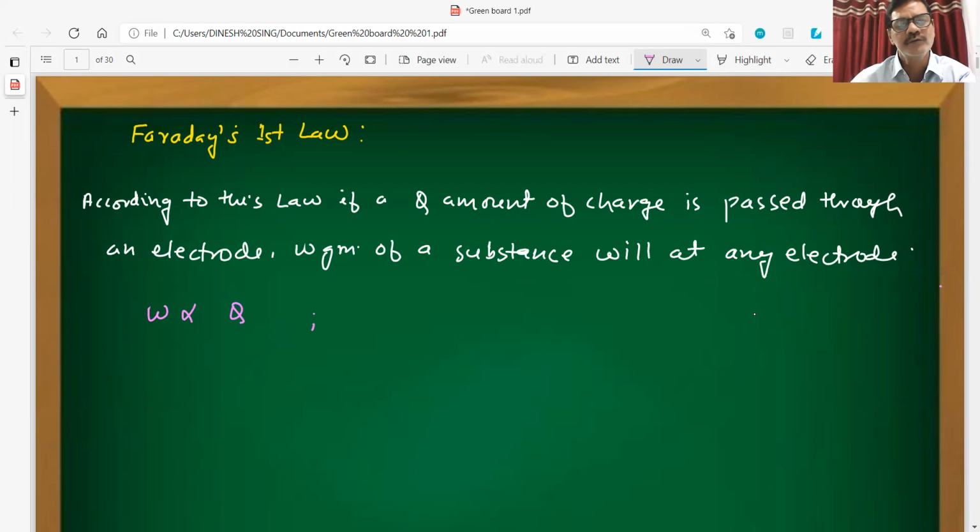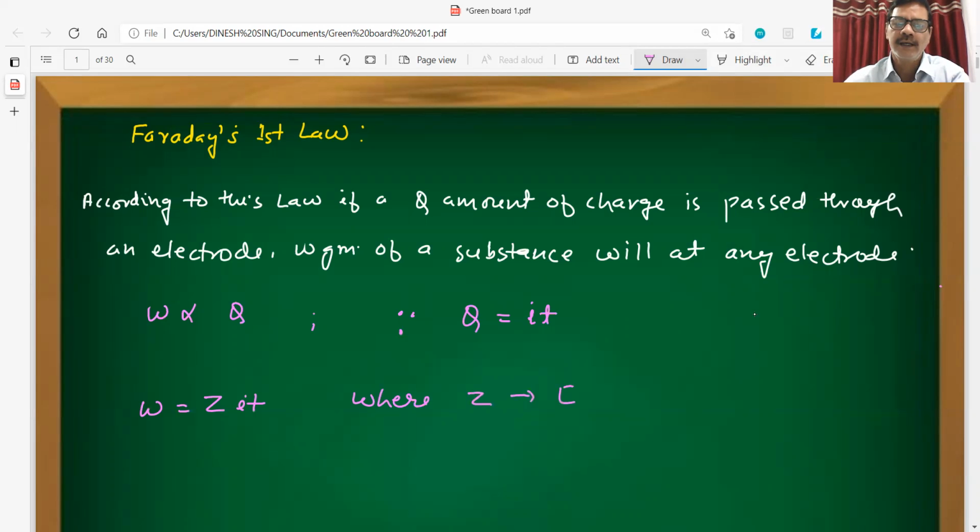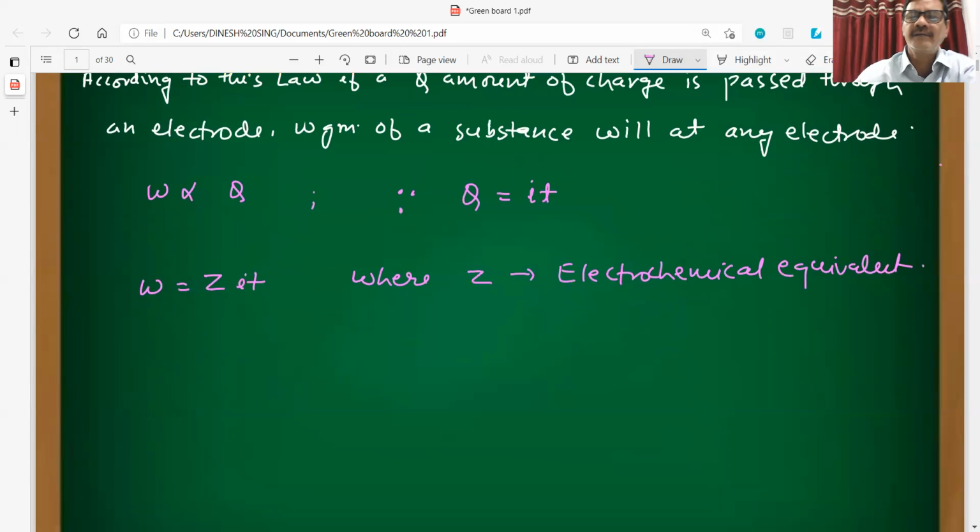And we already know, since charge equals what? It is the product of current supplied and time. So this will be equal to I into T. Or we can say W will become equal to ZIT, where Z is called the electrochemical equivalent.